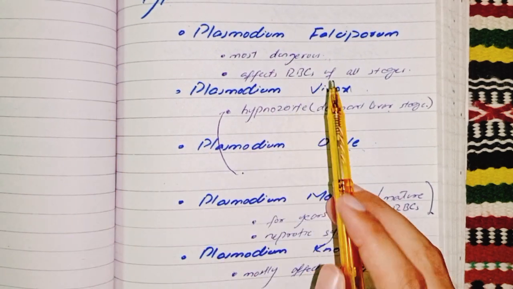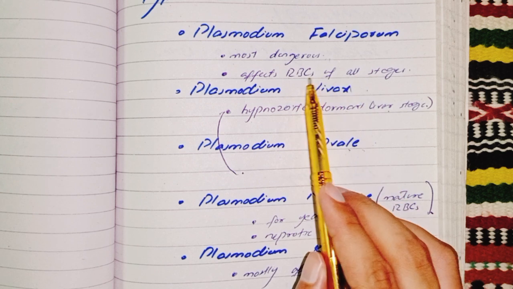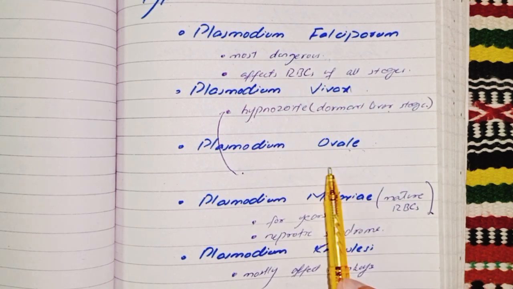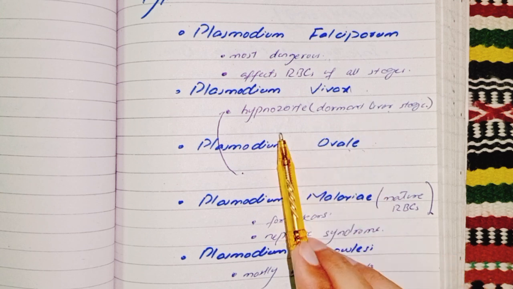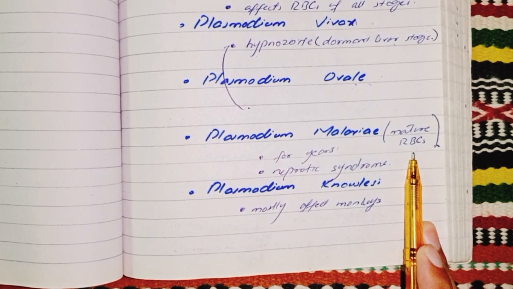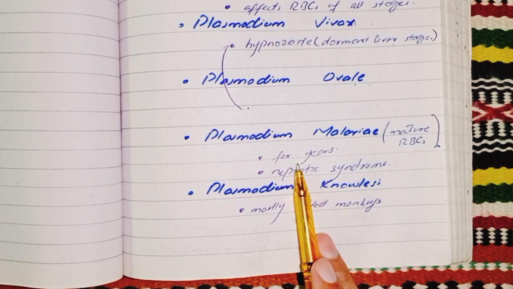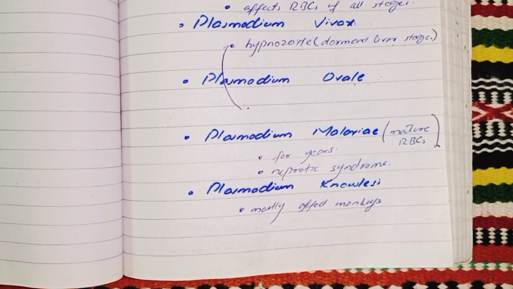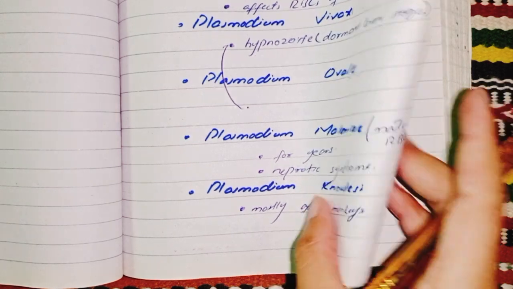Plasmodium falciparum affects all stages of RBCs. Plasmodium vivax and ovale contain the dormant liver stage hypnozoite, and Plasmodium malariae affects only mature RBCs, can persist for years and cause nephrotic syndrome. And Plasmodium knowlesi affects mainly monkeys and rarely affects humans.